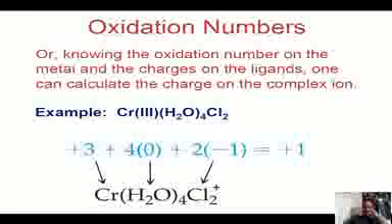So we write x plus 4 into 0 plus the chlorine. One chlorine carries minus 1 charge, and there are 2 chlorine atoms, so 2 into minus 1. Outside the coordination sphere there is a charge of plus 1, so that is equal to plus 1. So the oxidation state of chromium is plus 3.